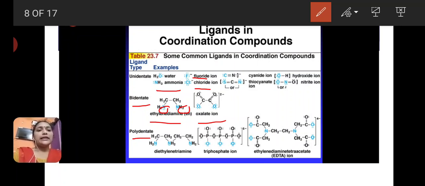And next is ethylenediaminetetraacetate, EDTA. It is the best example of a polydentate ligand. EDTA has 6 pairs of electrons, so EDTA donates 6 pairs of electrons to the metal atom and forms 6 bonds with the metal.